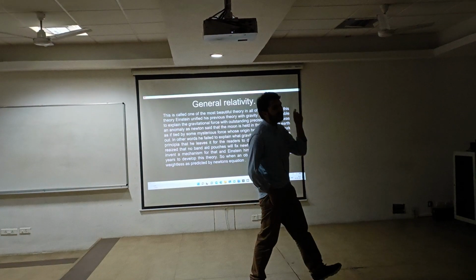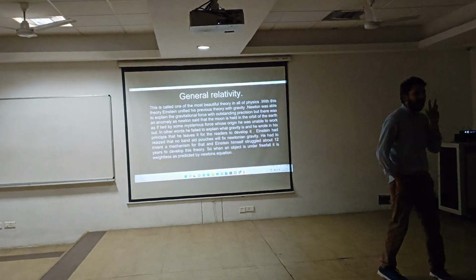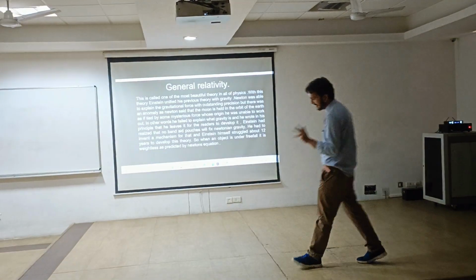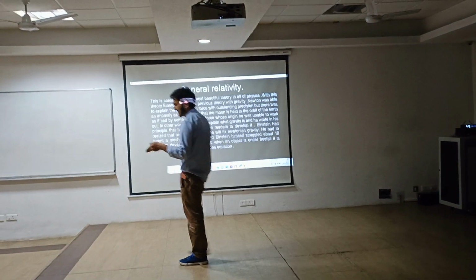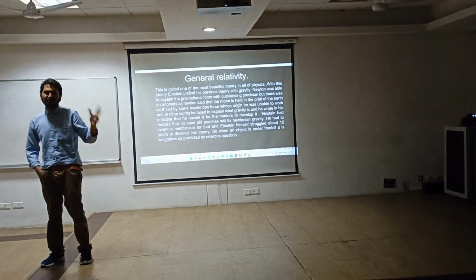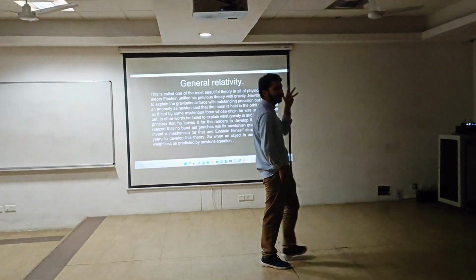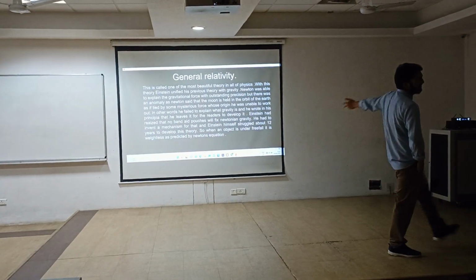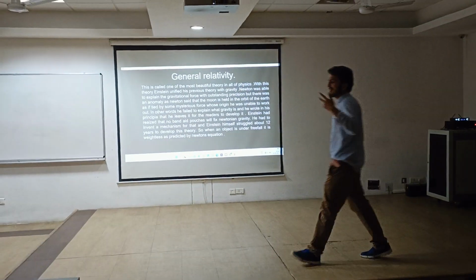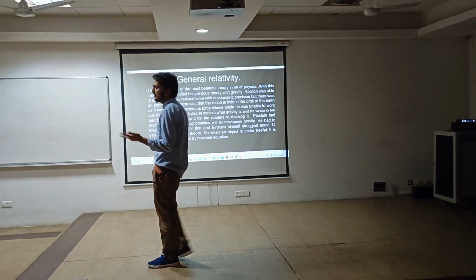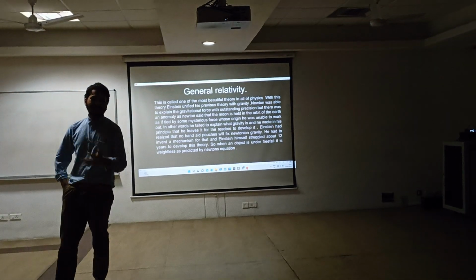Whenever an object is in free fall, it is weightless, as predicted by Newton's equations. No one understood the science beyond it. Newton wrote in his Principia that the moon is held in the orbit of the earth because it is tied by some mysterious thread. And this young scientist, Albert Einstein, said that no band-aid patches will fix Newtonian gravity. I have to invent a mechanism for that.